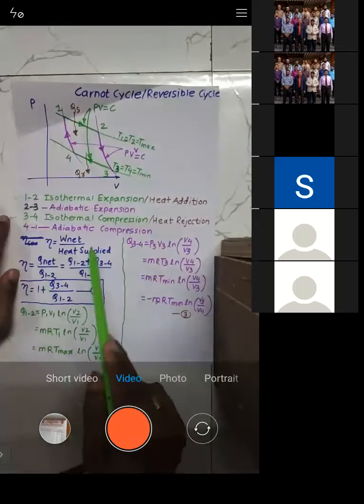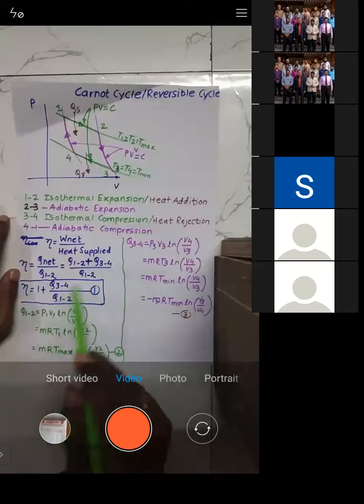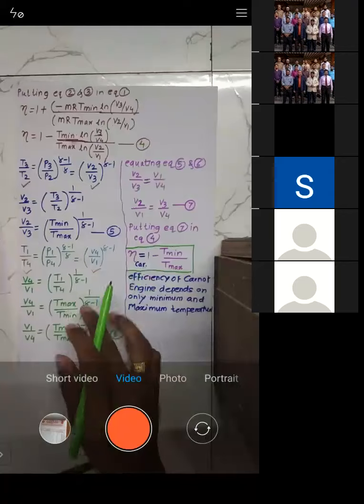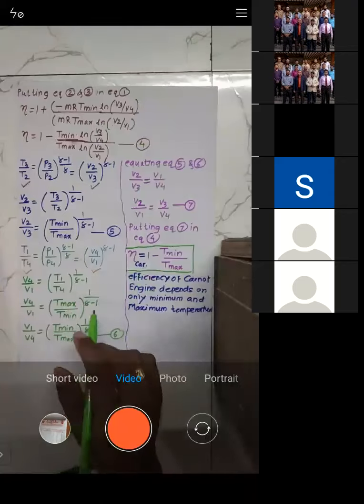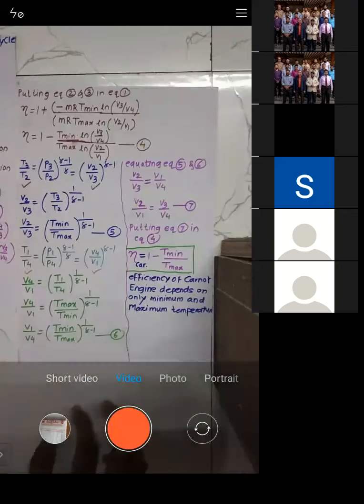Based on that, we started with the basic formula. We wrote heat supplied, heat rejected, and from those we reached the formula for the efficiency. Have you understood these formulas? Let me know.